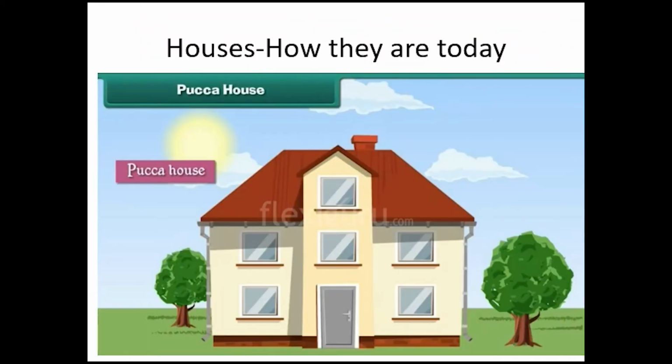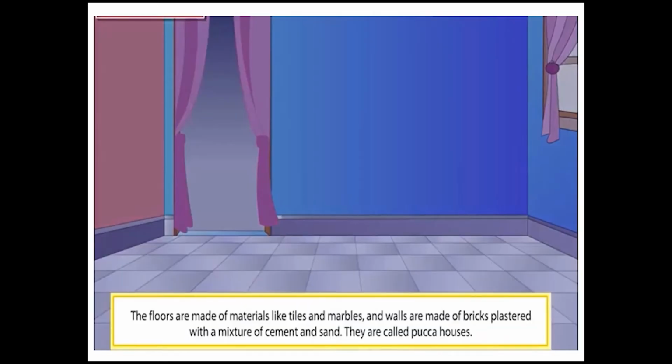But nowadays, houses are different from the houses in the past. Most of the houses built today are Pakka houses. These houses are made by using building materials such as bricks, cement, concrete, iron, and steel rods. These materials last for long. Wood and glass are used to make doors and windows. The floors are made of tiles or marbles.